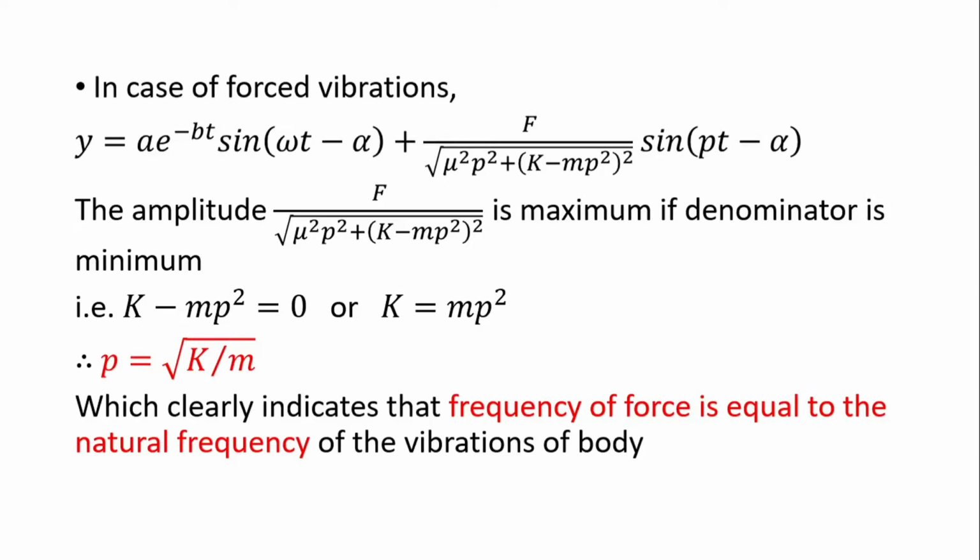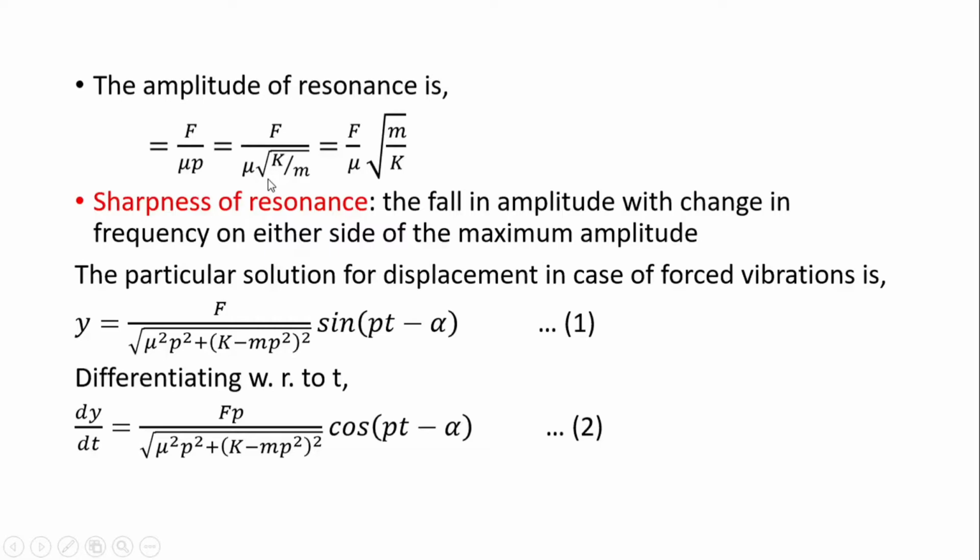Now, what is the amplitude of resonance? If we put the bracketed term as 0, then the amplitude of resonance is simply equal to F upon root of μ²p², that means F upon μp, as stated here. And what is p we have derived? That is equal to root k by m in case of resonance. So then we can write, by rearranging, F by μ times root m by k. So this is the amplitude of resonance.